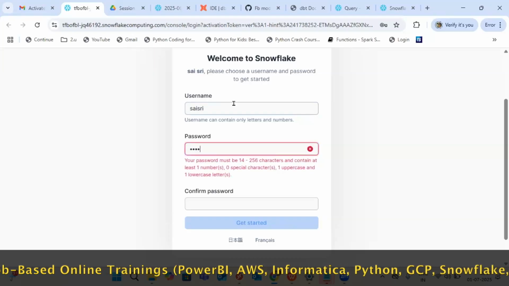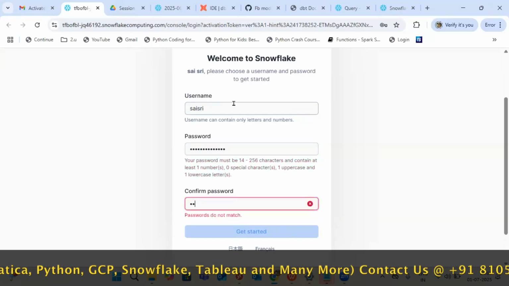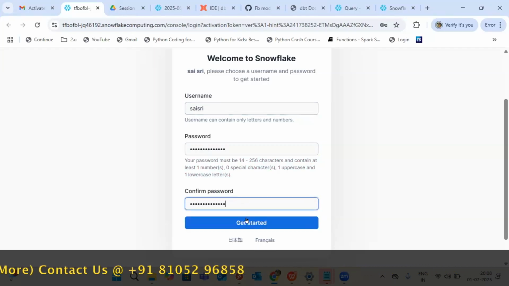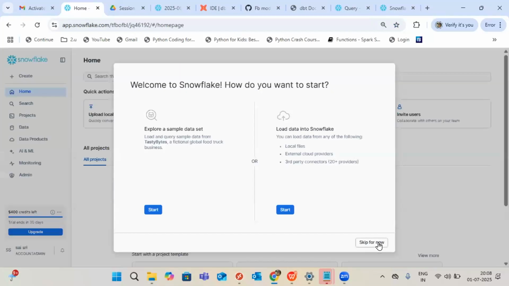Just like I'm creating this free trial account, with a username and password, he will create it at the back end. After that, he will add users, Kiran, Praveen, Anita, whoever joined. In the same account, he will add them as users and assign the roles.